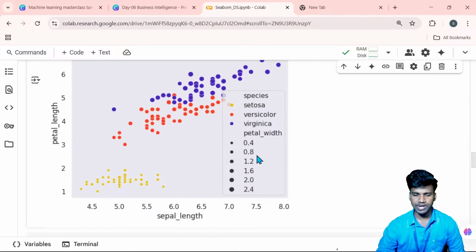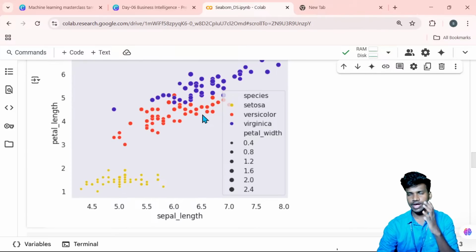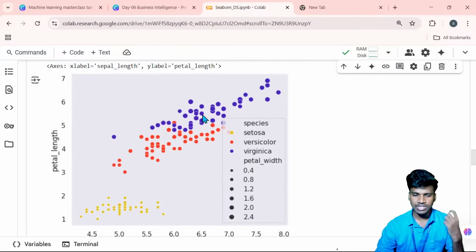Very little petal length means that is Setosa. It is not much, about 2, not more than 6. The middle range is Versicolor. Okay, now the petal width is based on the size. The petal width for Setosa is also very little. Virginica is very high in petal width and sepal length and sepal width. So in every kind of measurement, the one particular species, Virginica, has high values.